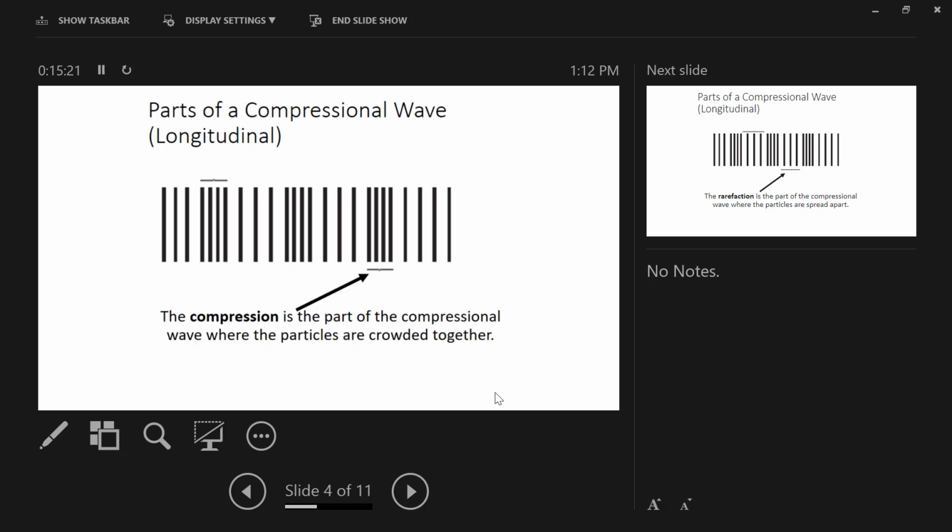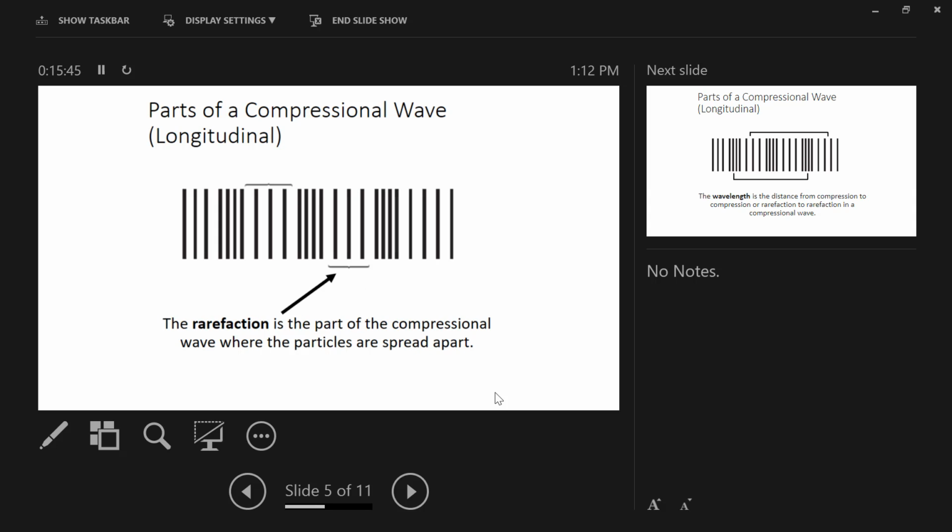And in a compressional or longitudinal wave, the particles are moving this way, laterally, in the same direction that energy is moving. And they're either being moved further apart or closer together as these vibrations carry from one molecule to the next. So here's a compression, and then here is a rarefaction where the particles are being spread out.